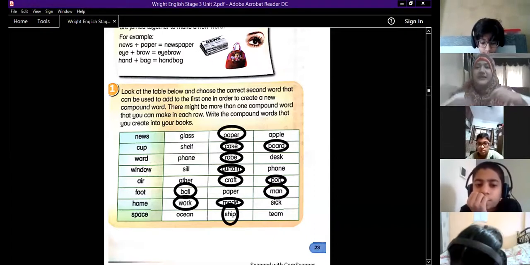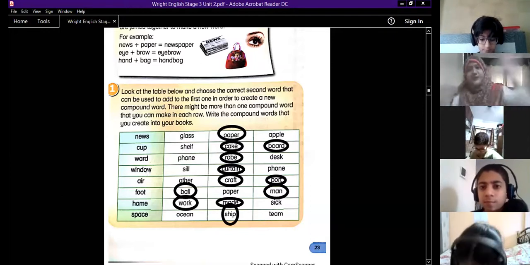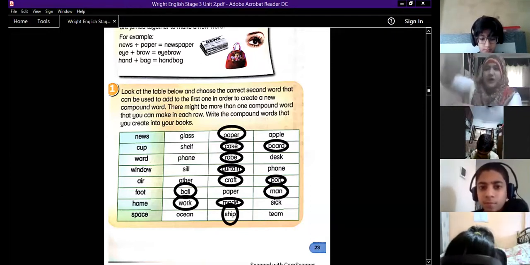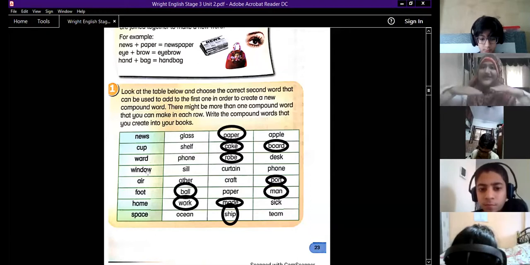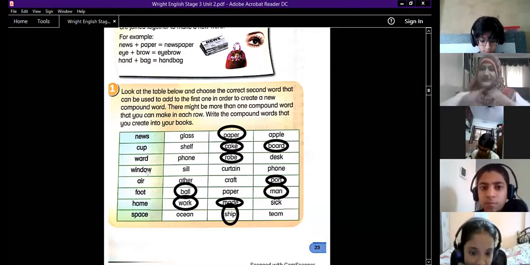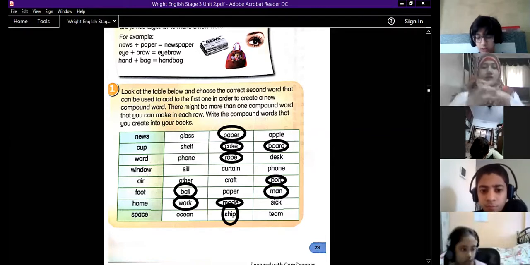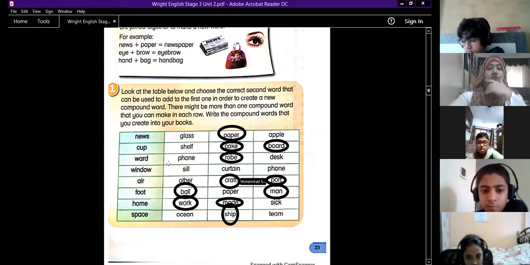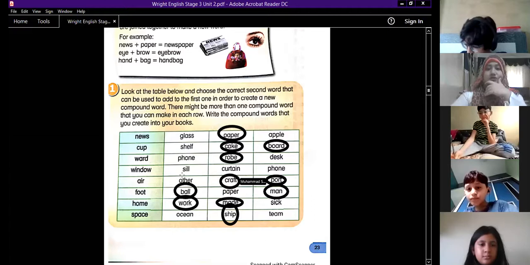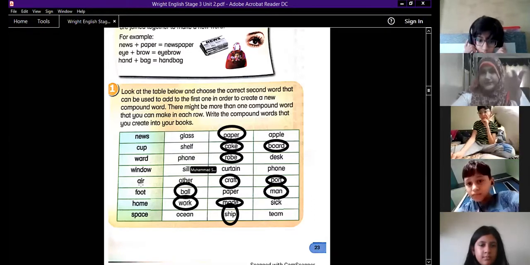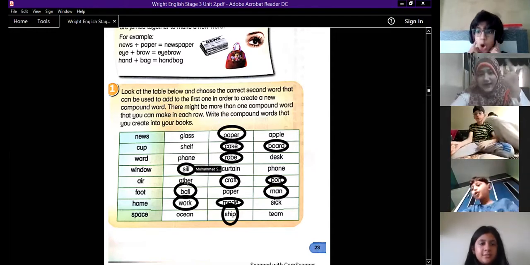Window sill, ma'am, is the border that we have on sliding windows. Yeah, the marble that we have, that's the window sill. The area where we can keep our hand and all, that's window sill. All right. Now craft and airport. Very good.